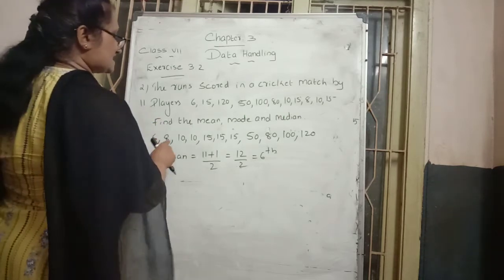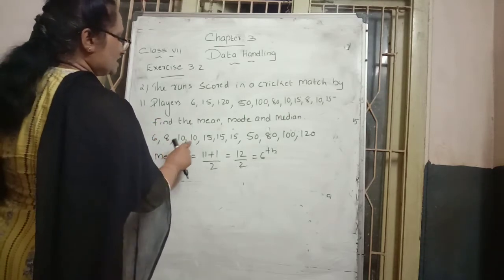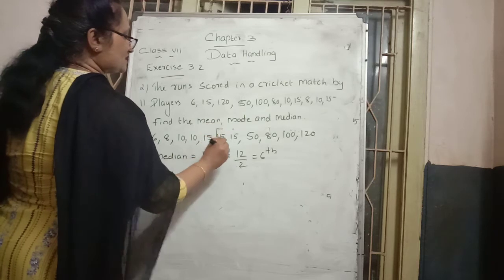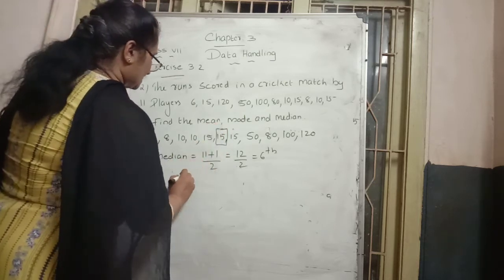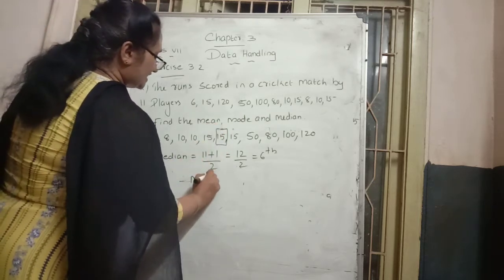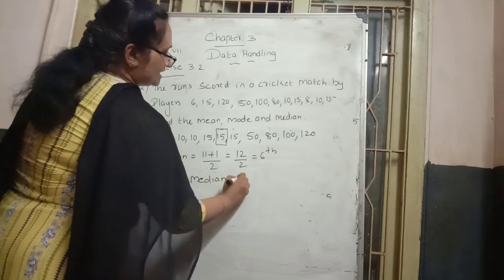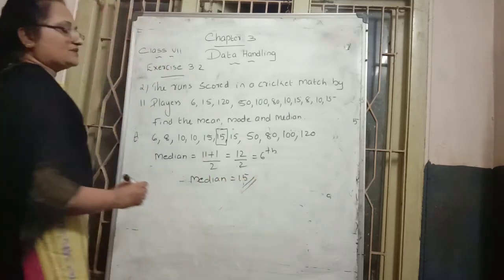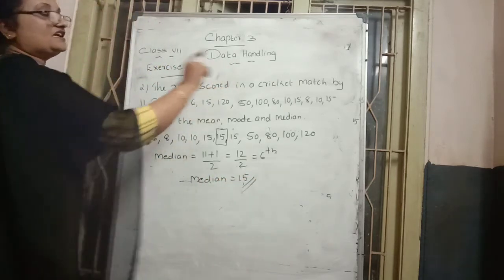Which number comes as the 6th place number? 1, 2, 3, 4, 5, 6. In the 6th place, which number will come? 15. So the median becomes 15. We can say that 15 is the median of this given data.